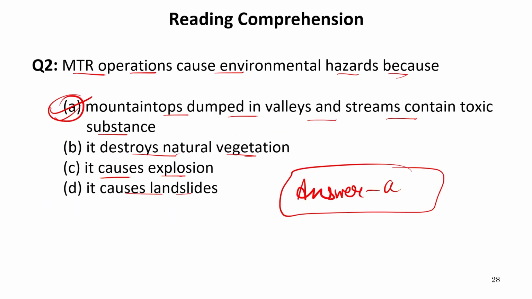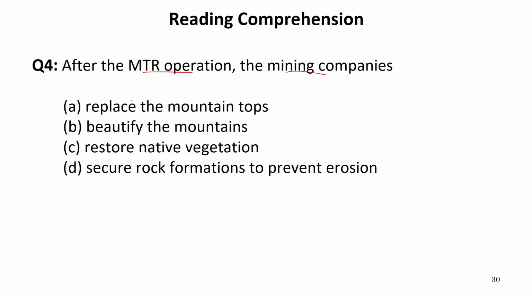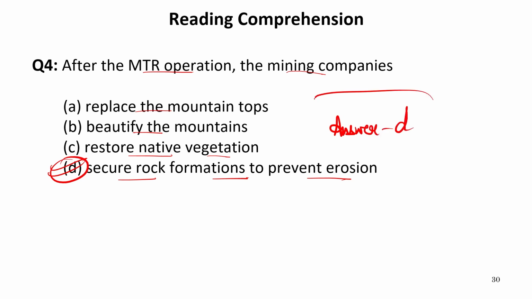Now let us get back to the options. In options it is written, replace the mountain tops, beautify the mountains, restore native vegetation, secure rock formations to prevent erosion. Obviously, D is the correct answer. It is directly given in the passage. So our answer is D, of course. Now let us move to the next one.